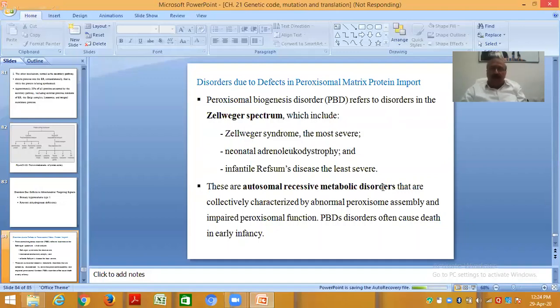Peroxisomal biogenesis disorder refers to the disorders in the Zellweger spectrum, which include Zellweger syndrome, the most severe, neonatal adrenoleukodystrophy, and infantile Refsum disease, which is the least severe. These are autosomal recessive metabolic disorders that are collectively characterized by abnormal peroxisome assembly and impaired peroxisomal function. These disorders often cause death in early infancy.